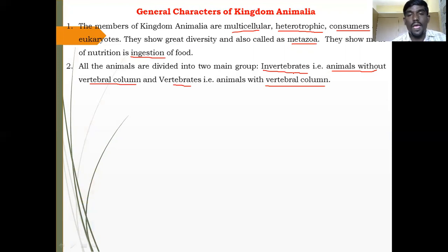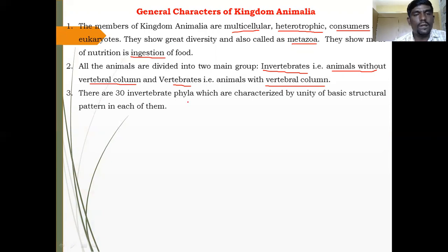These animals do not show a vertebral column. Vertebrates are animals with a vertebral column, for example birds, mammals, reptiles, and amphibians. These animal groups show a vertebral column in their body. This vertebral column is particularly useful to support the animal body.